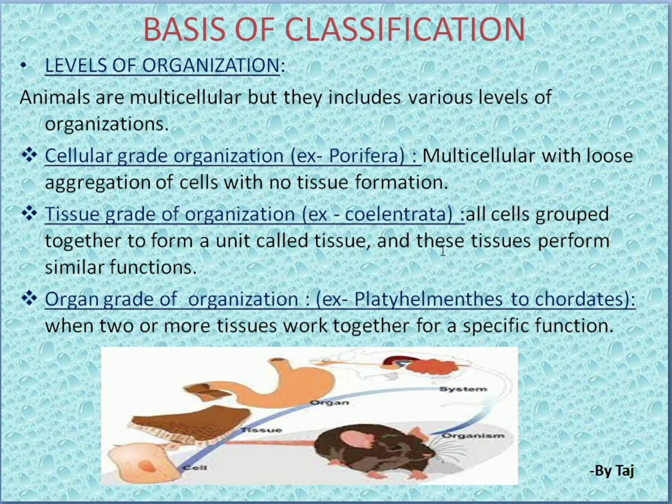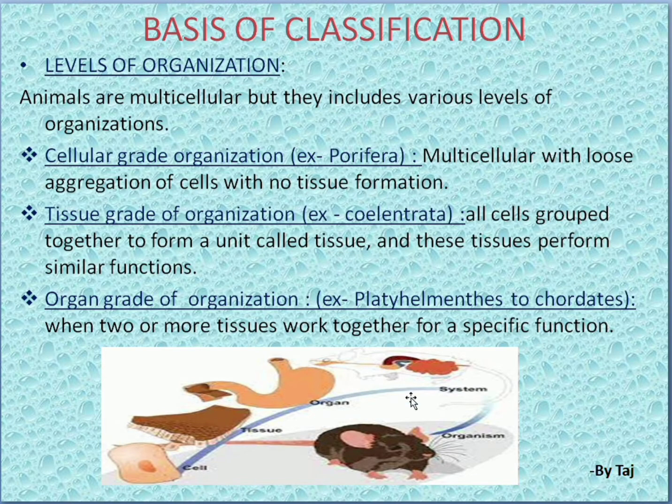Tissue grade, an example is coelenterate. All cells group together to form a unit called tissue, and these tissues perform similar functions. Here, all the animal cells are grouped together and form a tissue. This kind of organization we call tissue grade of organization. Organ grade of organization, examples from Platyhelminthes to chordates. Here two or more tissues work together for a specific function.